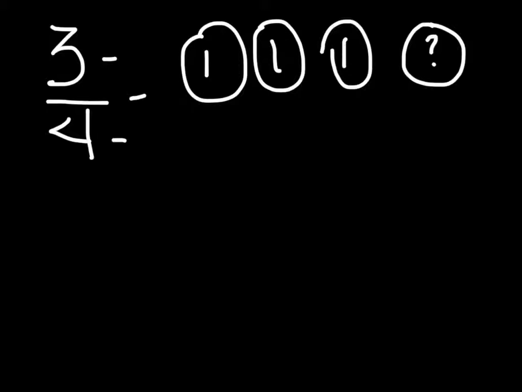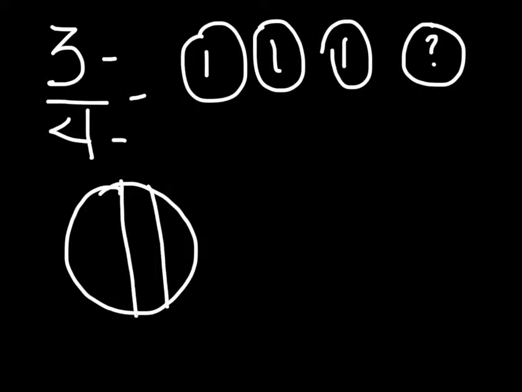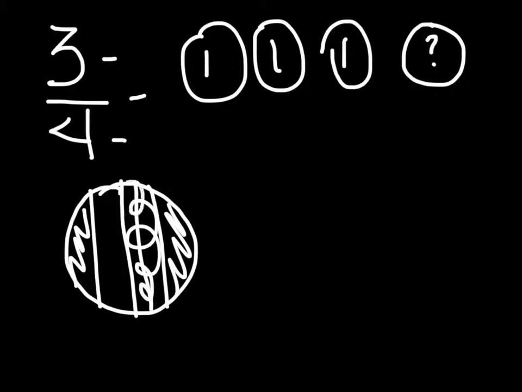Now it's really, really important when we're making a fraction that you do not cut them so they aren't the same. Okay, so a circle can never be divided like this because these two pieces are not going to be as much or the same amount as these pieces here in the middle. Okay, so we have to make sure that if we're doing a circle, we always cut it this way. Okay.